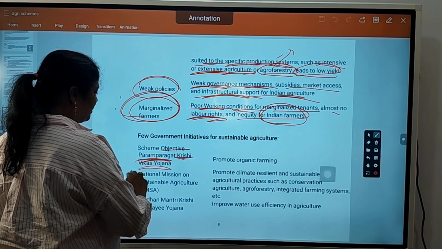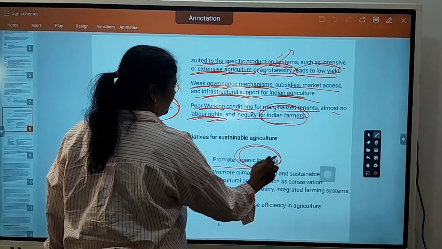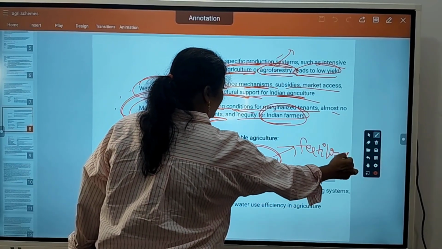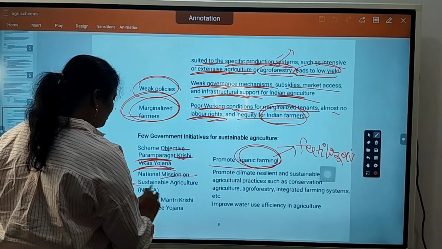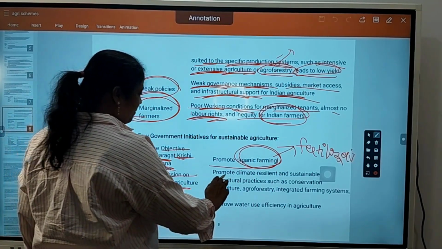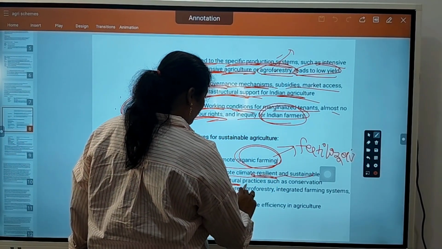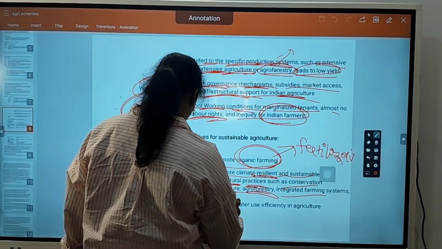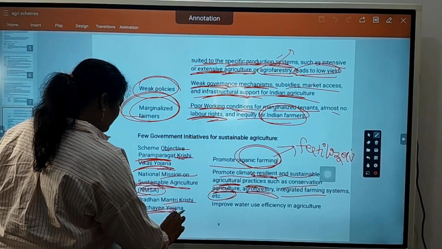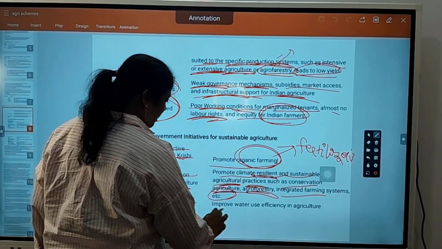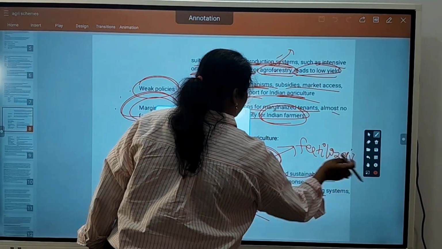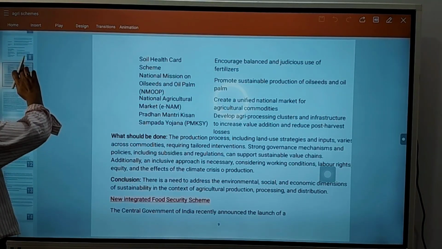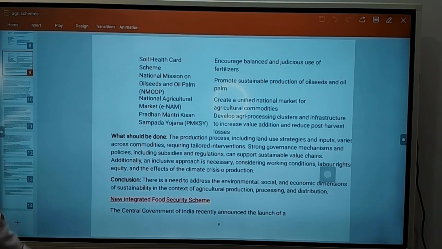Paramparagat Krishi Vikas Yojana, to promote organic farming. They want to promote farming without fertilizers so that it will not affect the land. National Mission on Sustainable Agriculture, to promote climate resilient sustainable agriculture practices such as conservation agriculture, agroforestry, integrated farming, etc. Pradhan Mantri Krishi Sinchayee Yojana, to improve water use efficiency in agriculture. They should not misuse the water, so that in future water is available for next generations.